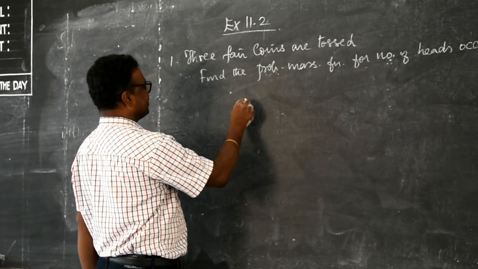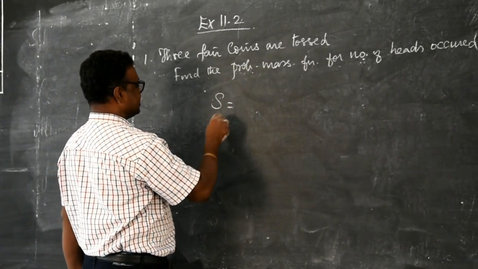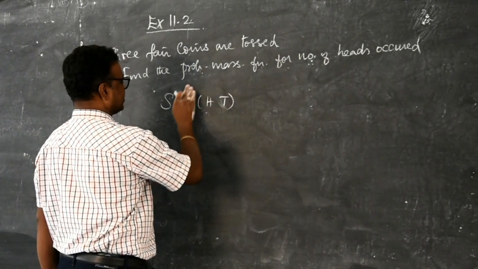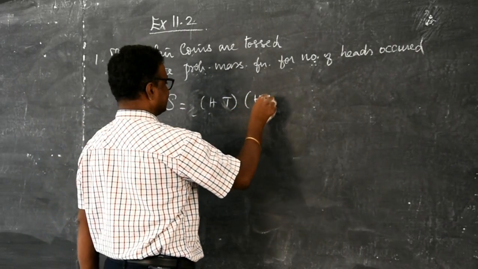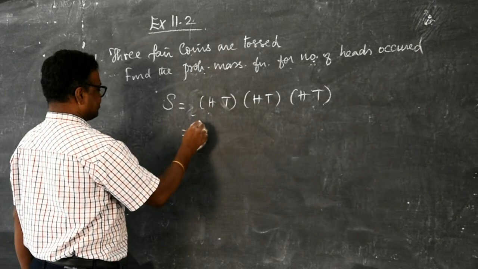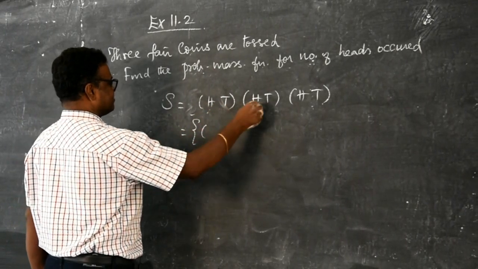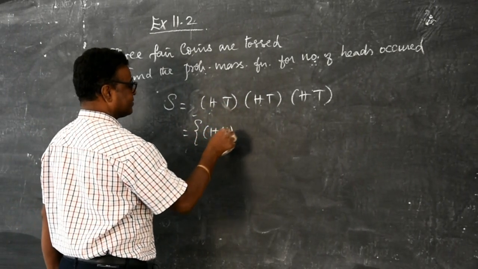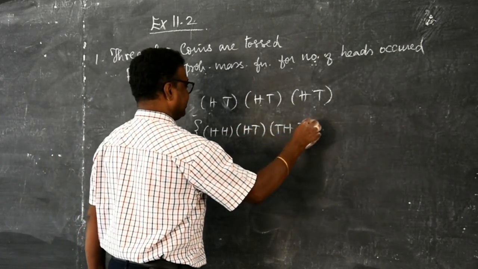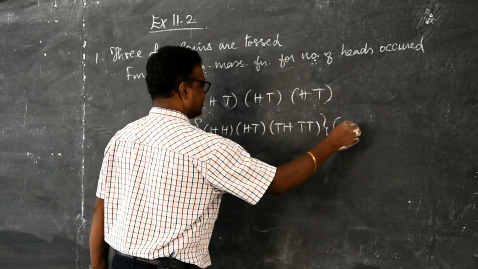Now, since 3 fair coins are tossed, the sample space S: first coin H, T, second coin H, T, and the third coin is also head and tail. Just like multiplying, you first multiply the first two, HH, HT, TH, TT, with the third coin.